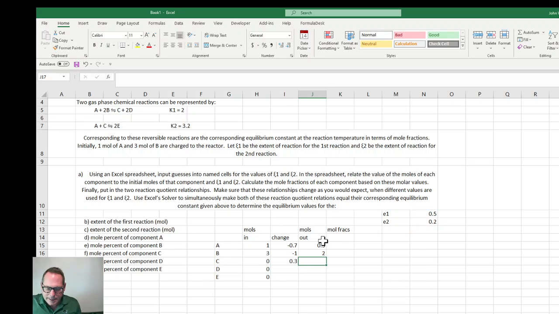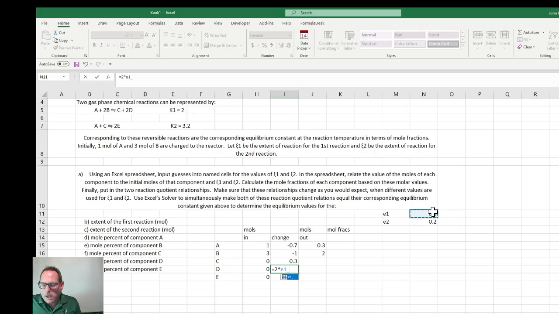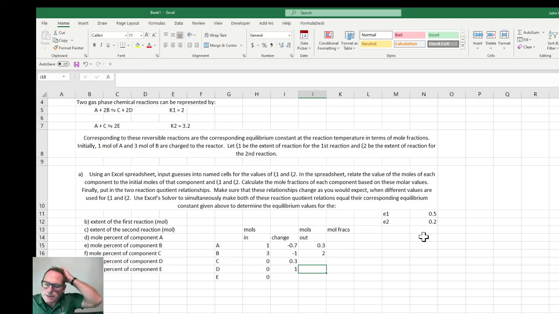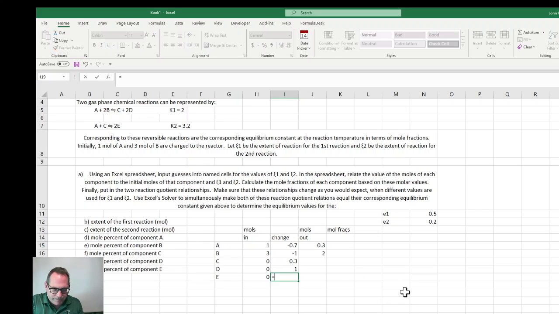D is involved in the first reaction and has a stoichiometric coefficient of 2, so we go 2 times the first extent. E is formed in the second reaction.